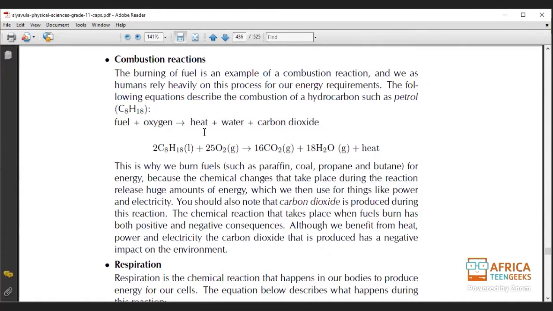If the heat that is used in the reactants is more than the heat that is released, then it will be endothermic. But if the heat that is given out in the products is more than the one that is used in the reactants, then this is an exothermic reaction. Okay, I'm glad that you get it.